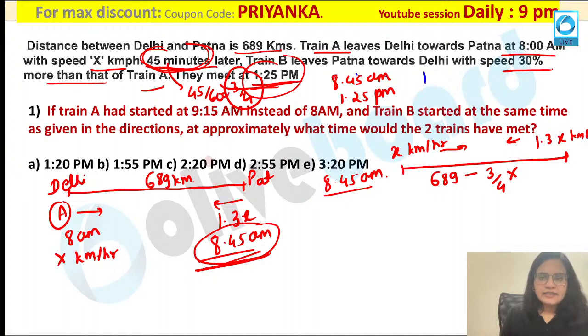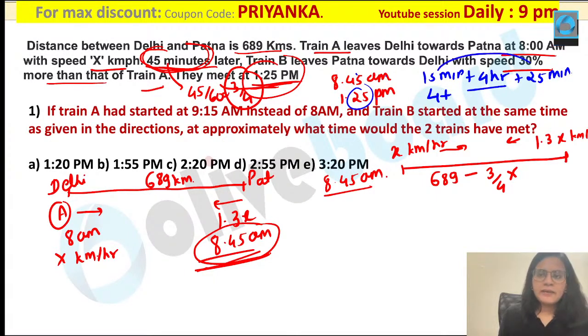8:45 to 9, that is nothing but 15 minutes. 9 to 1 will be 4 hours, right? Then you have 25 minutes over here. So if I am adding this total value, this will be equal to 4 hours plus 40 minutes. 40 minutes, how will you convert it? 40 by 60, which is nothing but 2 by 3.